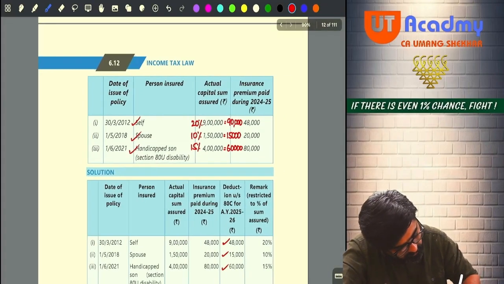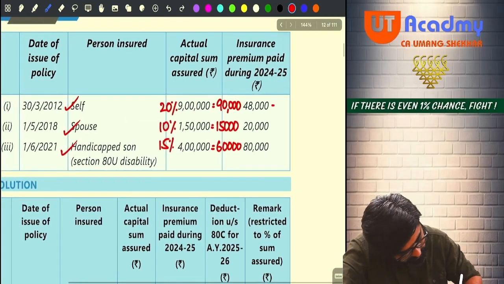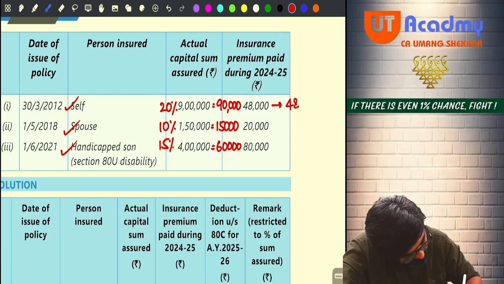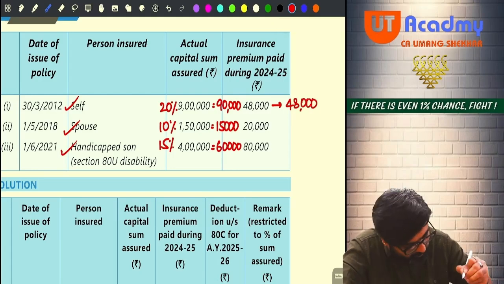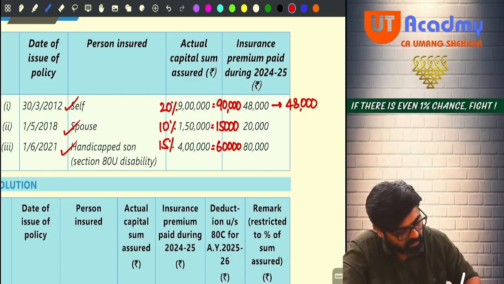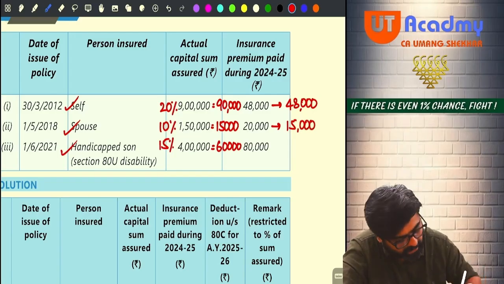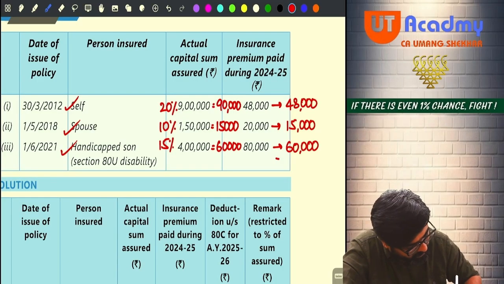Entire 48,000 will qualify. Getting my point, sir? Entire 48,000 will qualify. Second case. How much is the limit? 15,000. And you are paying how much? 20. Only 15 will qualify. The balance extra 5,000 will be ignored. Last one. How much is the limit? 60. And how much you are paying? 80. So how much will qualify? Only 60 will qualify. Now can you add all of them?